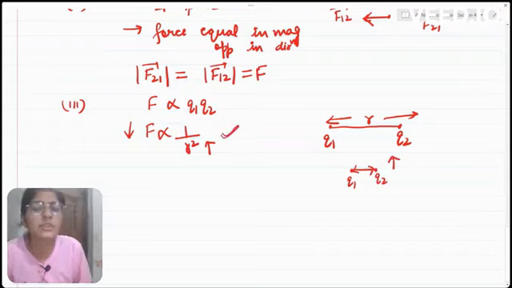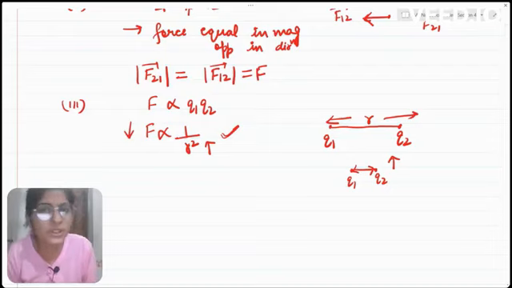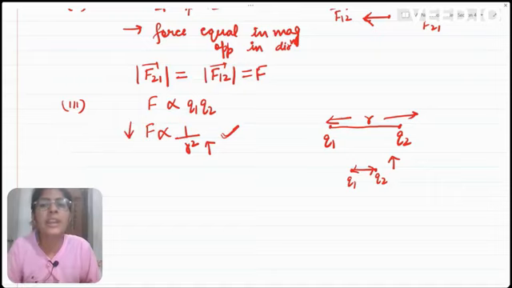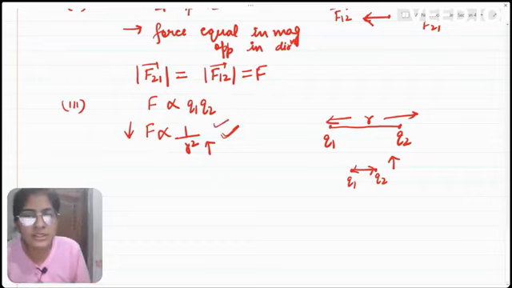This can be understood by an analogy. We all have seen that we connect devices with Bluetooth. In that case, we have easily observed that if both the devices are placed close to each other, then the Bluetooth connection between them is very strong. But if we keep both the devices far apart from each other, then the connection between them becomes weak. In the similar manner, with distance, the force between the charges changes.